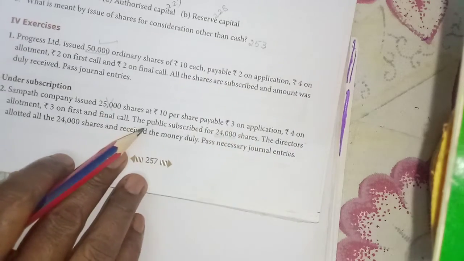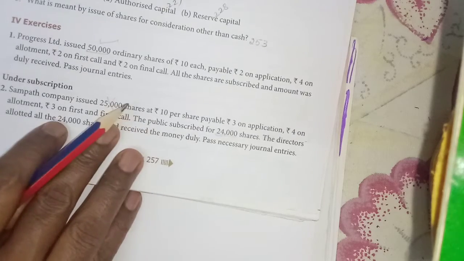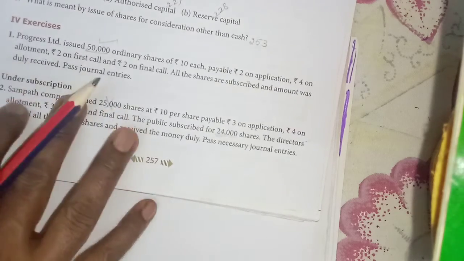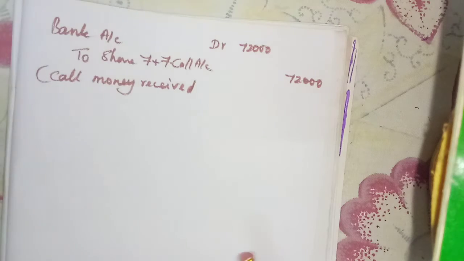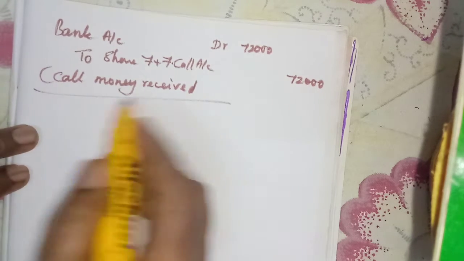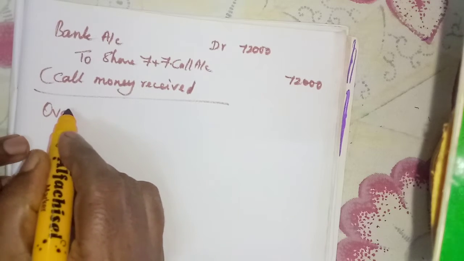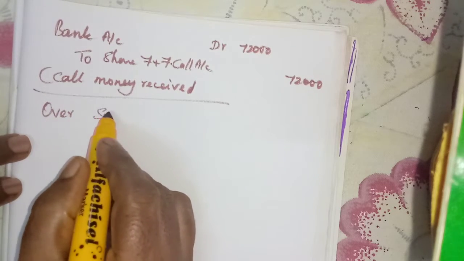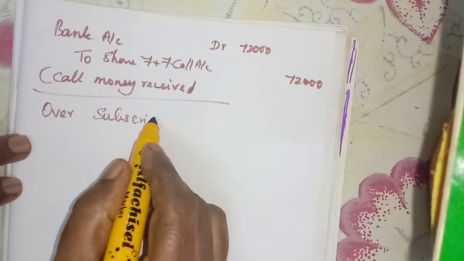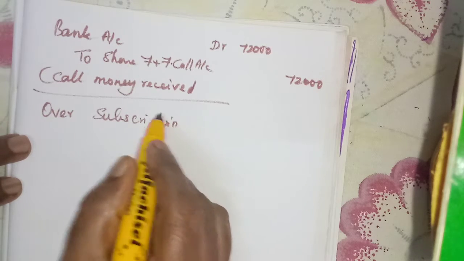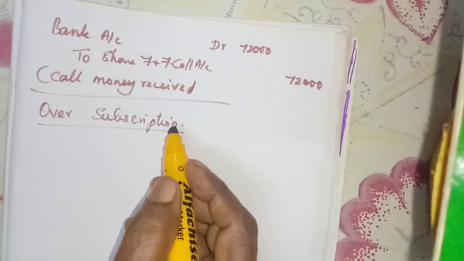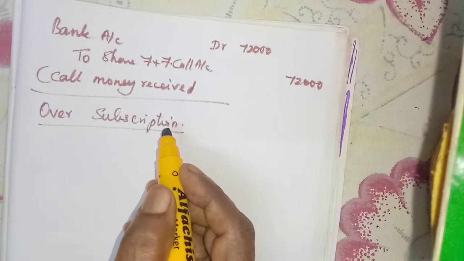Okay students, now we will see over subscription. The opposite also can be done. Under subscription is very easy. We have to take how much was subscribed, that alone we need to take.